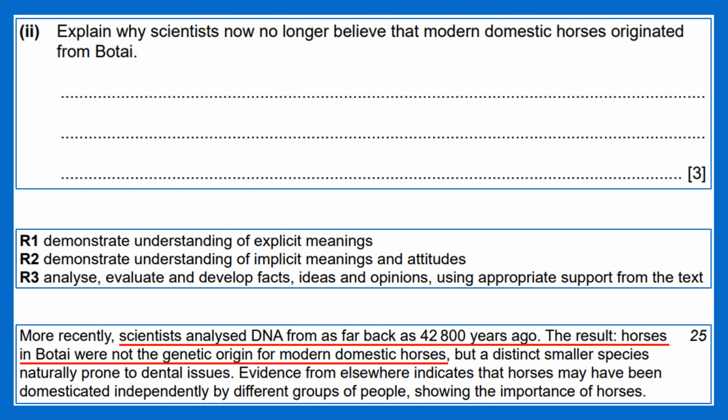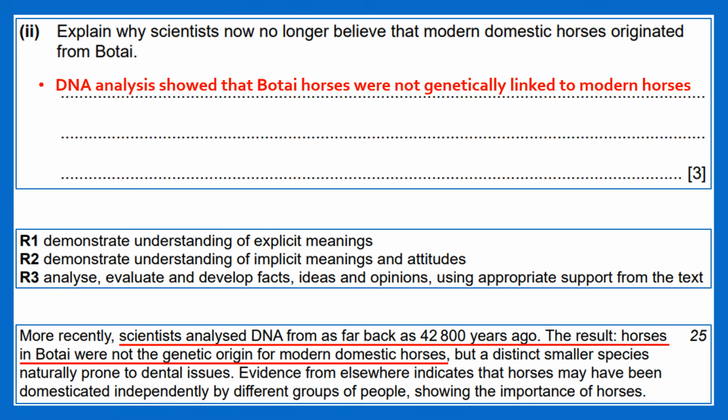The first detail in paragraph 5 states that scientists analyzed DNA and found that the horses in Botai were not the genetic origin of modern domestic horses. From this, we can infer and analyze the first reason: DNA analysis showed that Botai horses were not genetically linked to modern horses.